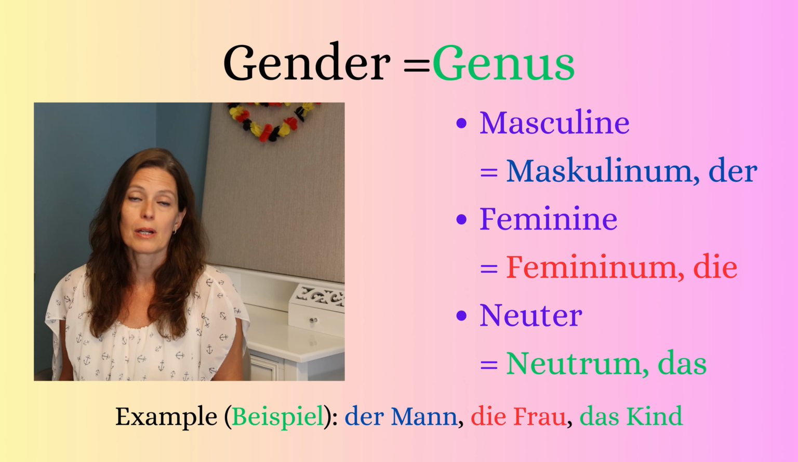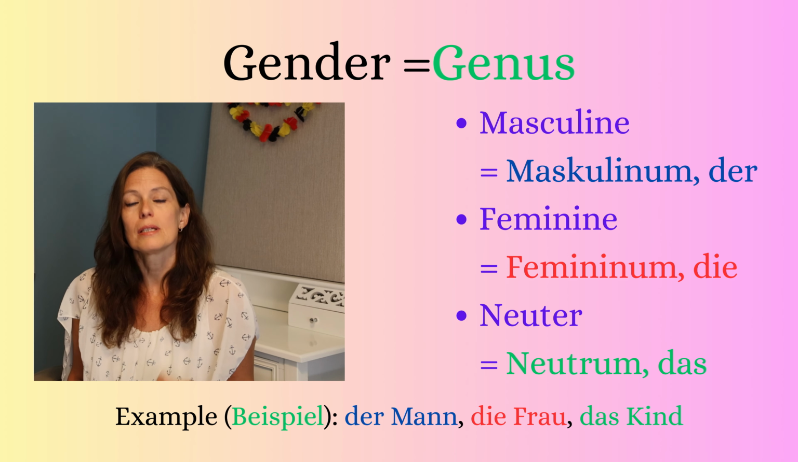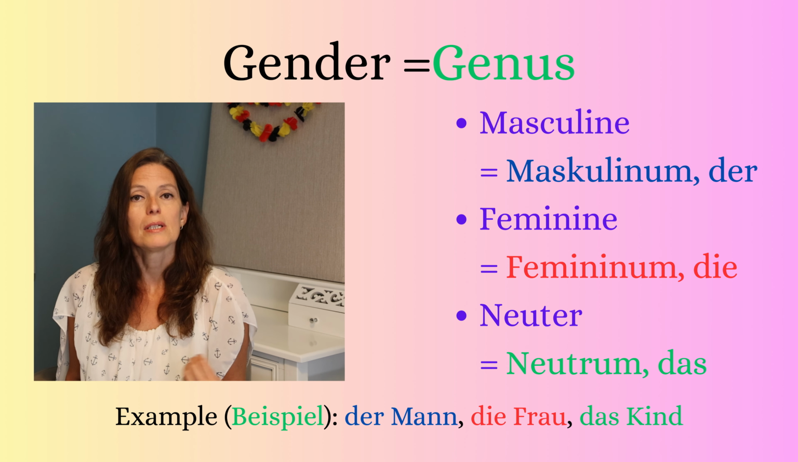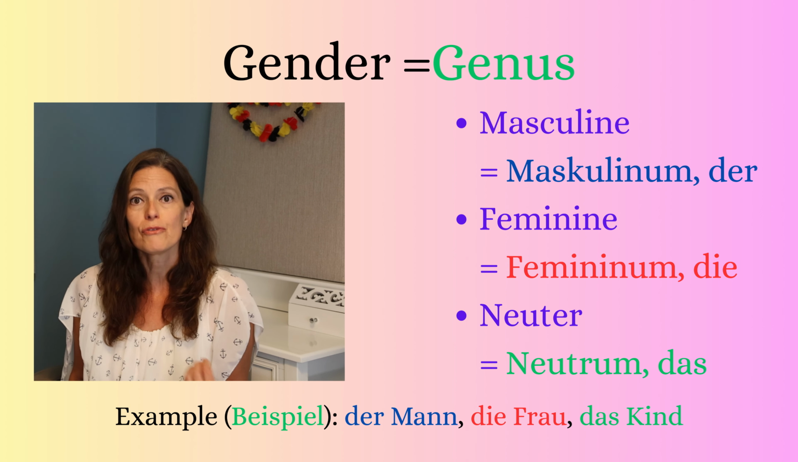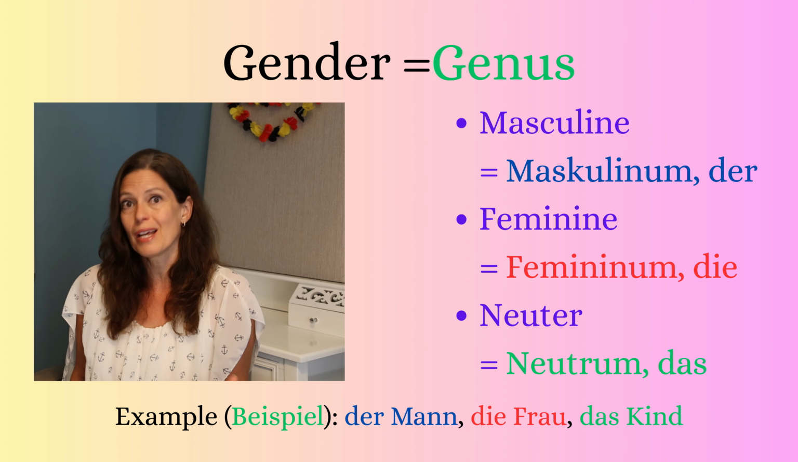And in German all the nouns have a gender. Der is masculine, die is feminine, and das is neuter. For example, der Mann, that's the masculine gender, die Frau, that's the feminine gender, das Kind, that's the neuter gender. And you have to learn the gender of every noun.